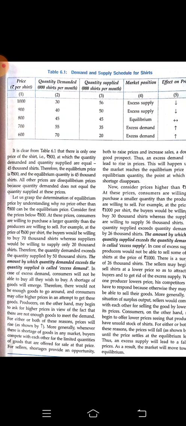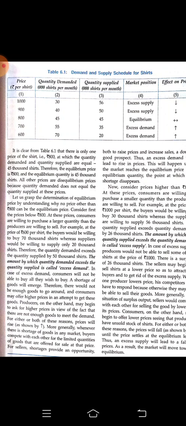So if the price comes down from 800 to 600 and the demand is increasing, but the supply is not increasing at that price, maximum people will not be able to get that commodity. As they will not be able to get it, they will intend to pay a little bit more.